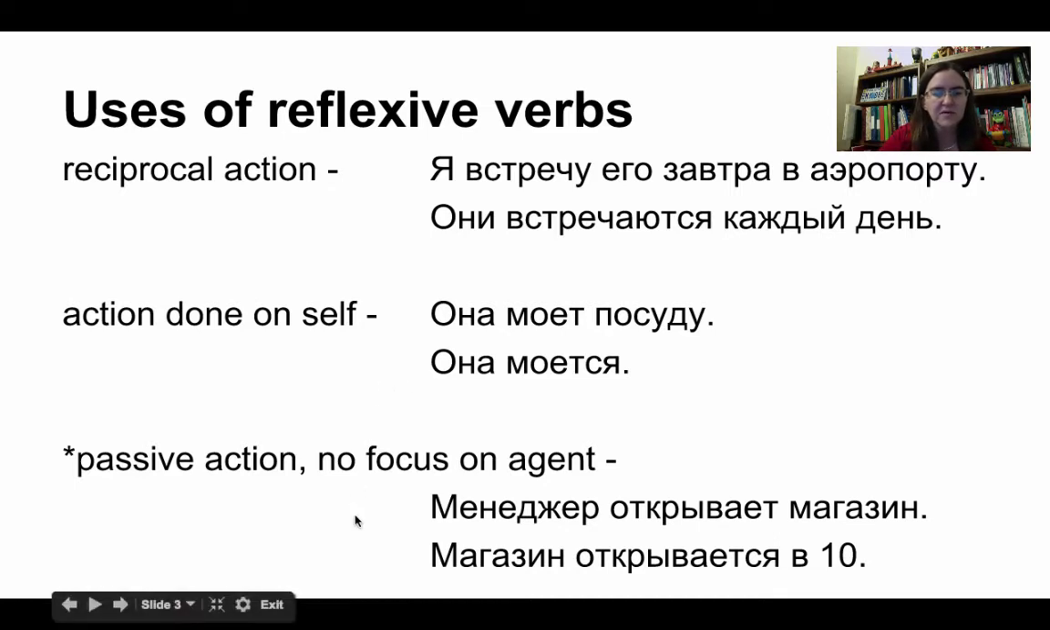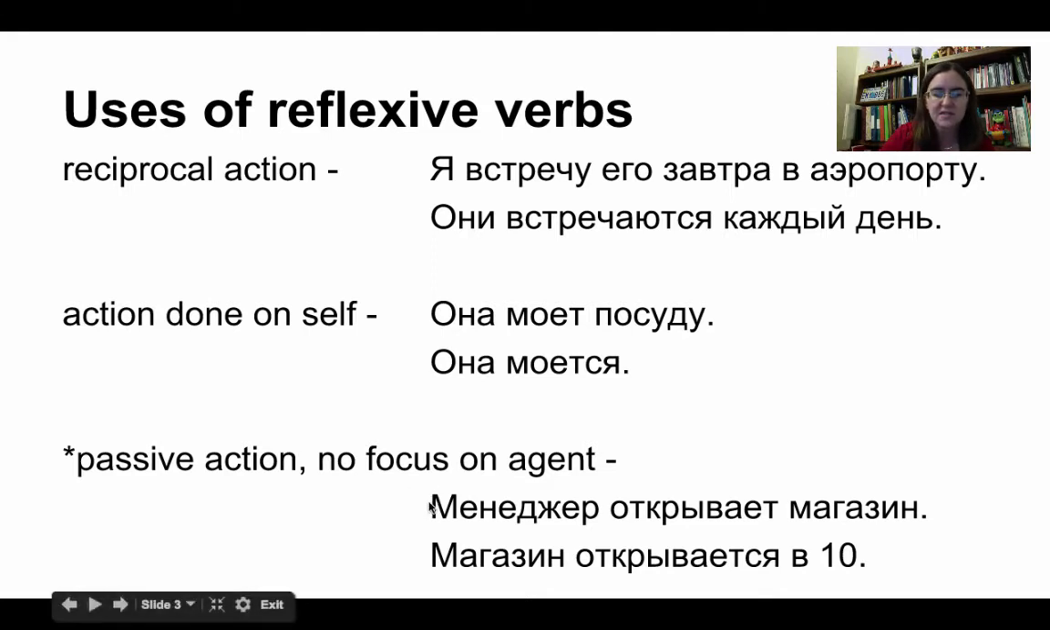And then the one we're going to focus mostly on is passive action, where you don't have a focus on the agent. You'll see what I mean in a second. Let's look at the examples. Менеджер открывает магазин. Магазин открывается в 10 часов.